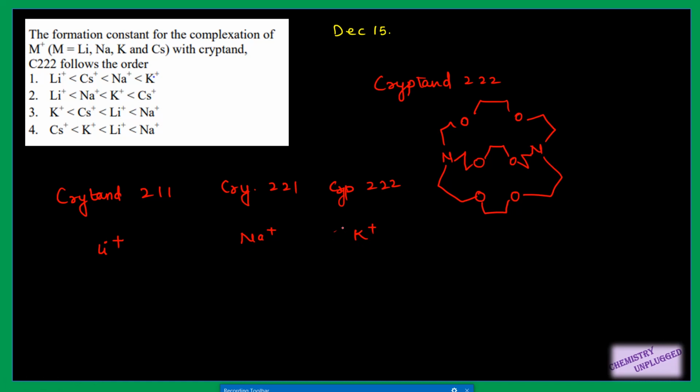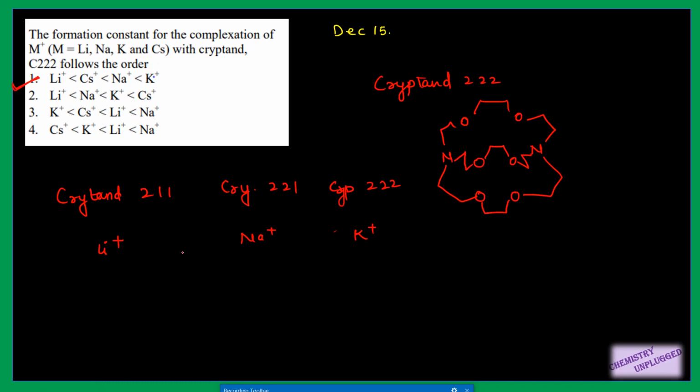So from this point you can solve your question that the formation constant of complexation of metal with cryptand 222 follows this order, meaning it has the highest affinity for potassium. In option number 1 we have potassium on the highest side, right? So from this we can solve this question.